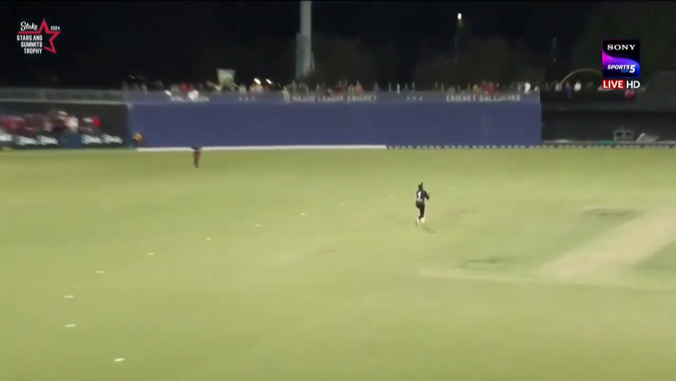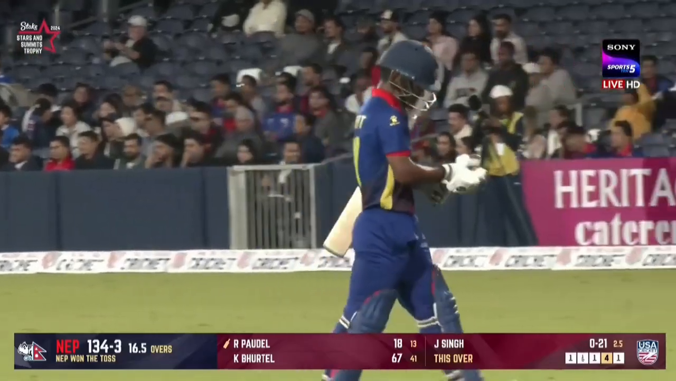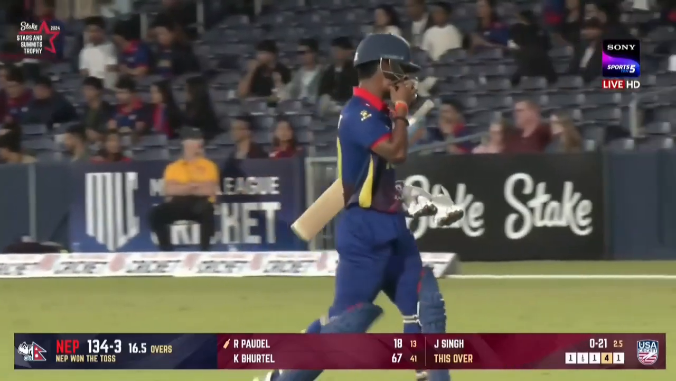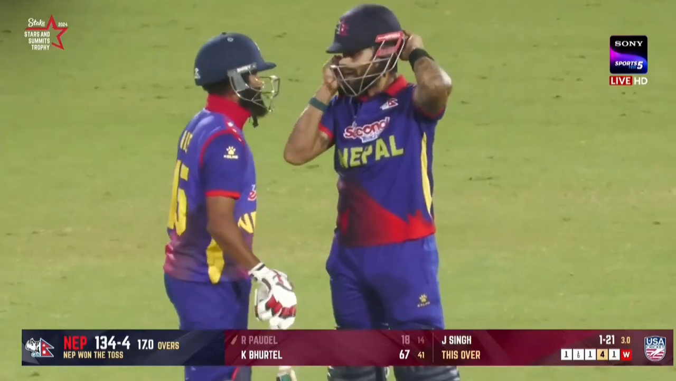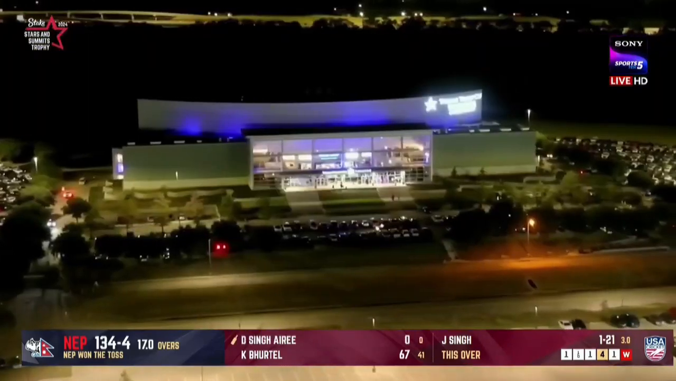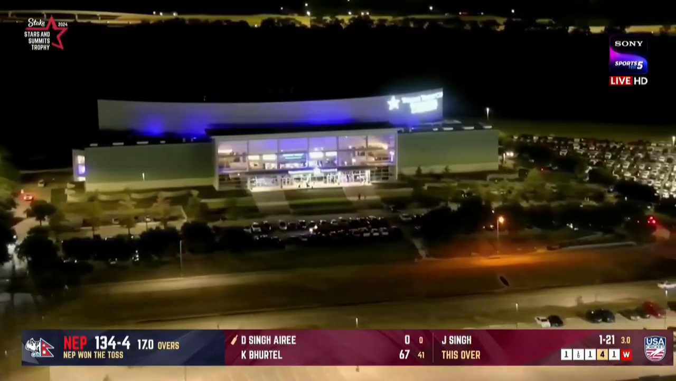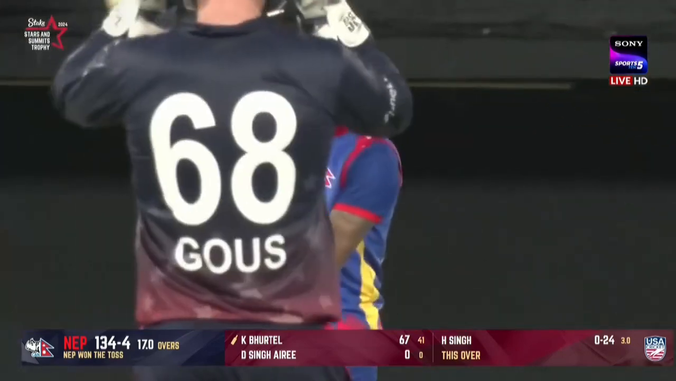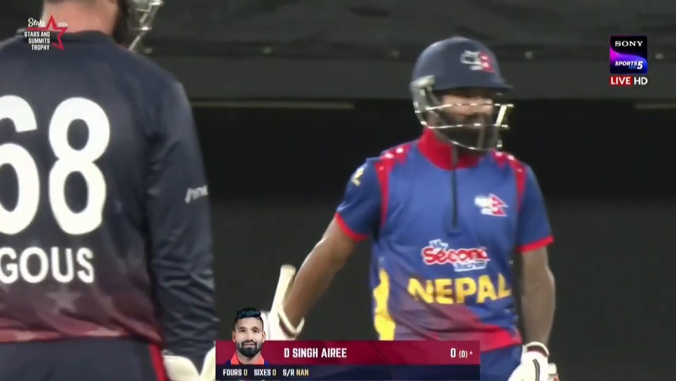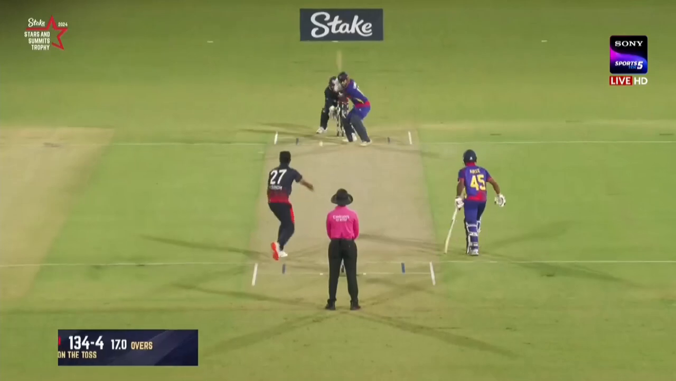He got the timing off from Rohit Powdle. He was through the shot. Had quite a lot of ground to cover in the ring, but gets there and that are packed into Grand Prairie are enjoying the action. Dipendra Singh Iree has come to the crease. He's only got 18.